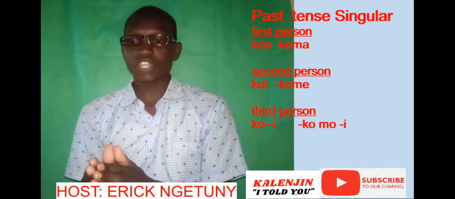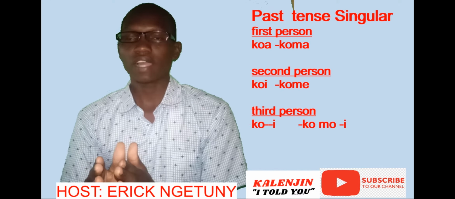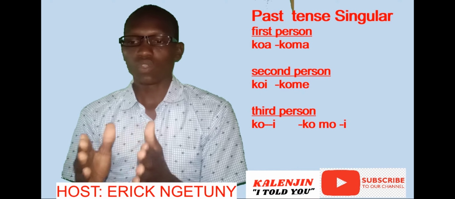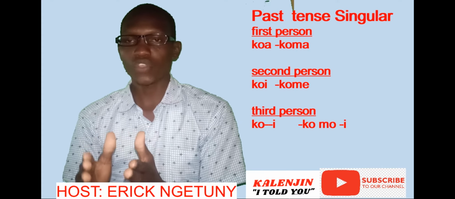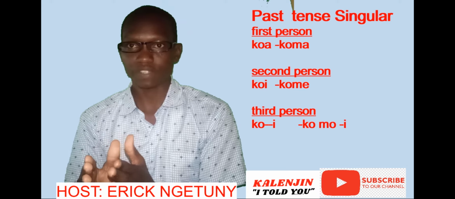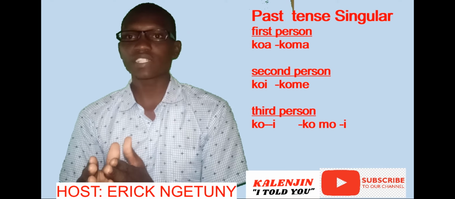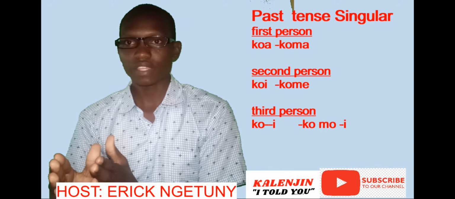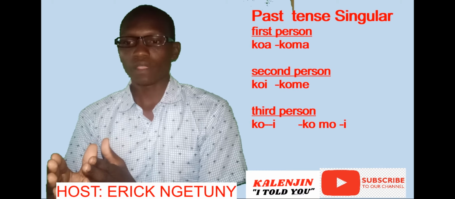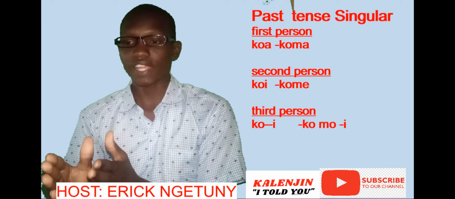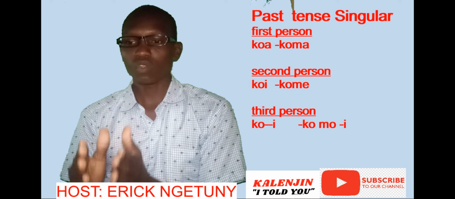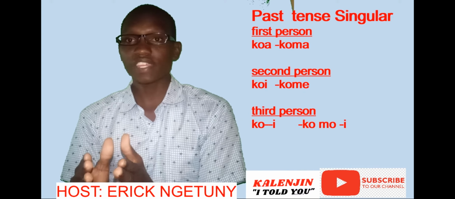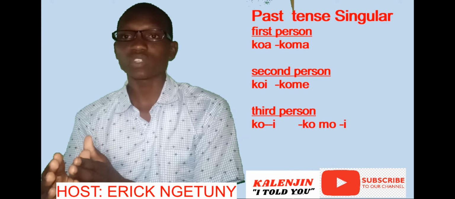For the third person singular, it will take ko and then end with e. Ko rirei, ko wendei, ko nyonei. That is for the positive part of it. Then for the negative part of it, it will start with ko mo, ko marirei, ko mawendei, ko manyonei, which means ko rirei, he was crying. Ko marirei, he was not crying. Ko wendei, he was going. Ko mawendei, he was not going. Ko nyonei, he was coming. Ko manyonei, he was not coming.